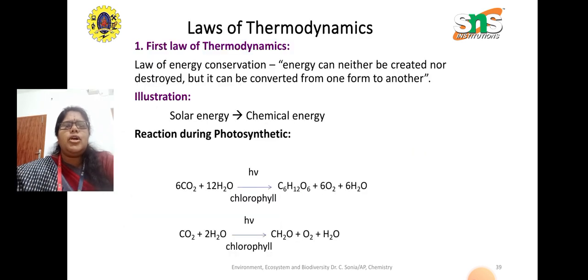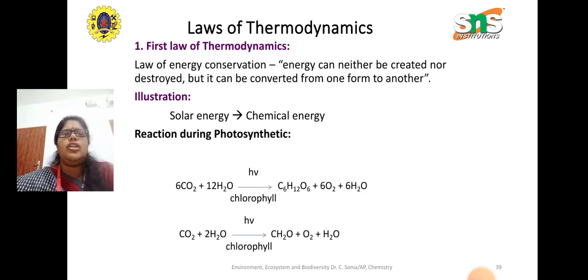So when we see the laws of thermodynamics, the first law says energy can neither be created nor destroyed, but it can be converted from one form to another. Here the solar energy is neither created nor destroyed, but it is converted into chemical energy.